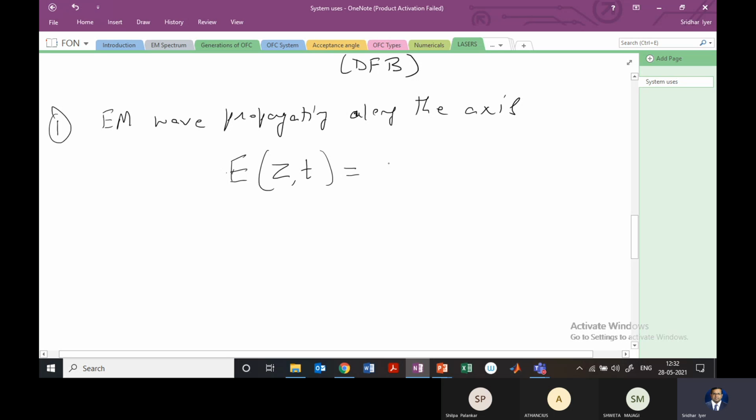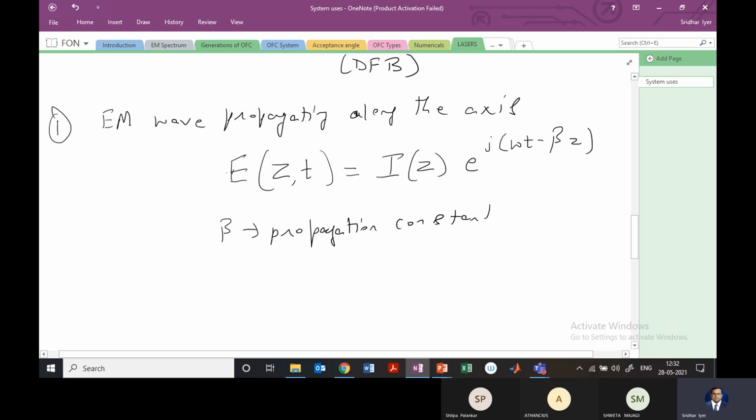And this will be equal to, for any electromagnetic wave, the intensity I for the entire length that it is traveling, multiplied by an exponential, e raised to j omega t minus beta z, where beta is the propagation constant, which we did in module 1. Omega is the angular frequency, and I of z, to be specific, will be the optical intensity, that is light intensity, right?